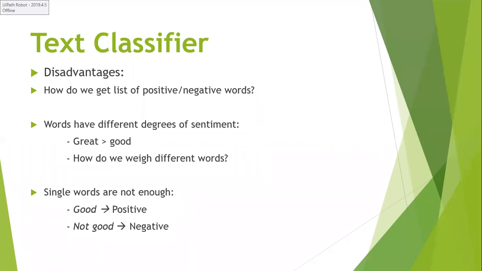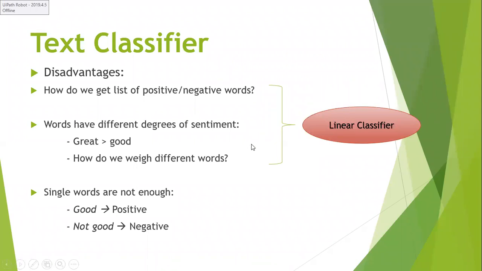So for the above two, I can use the linear classifier by considering the individual words and their weights. The linear classifier will give you the solution for the first two disadvantages.